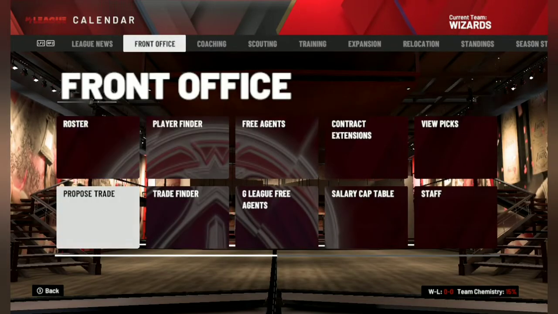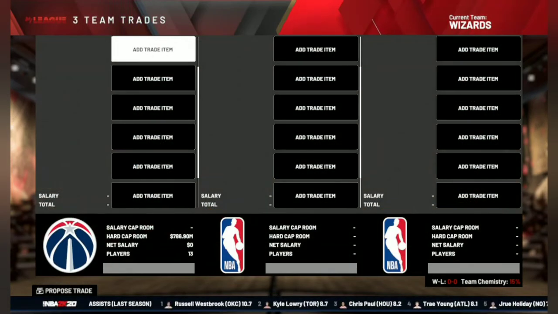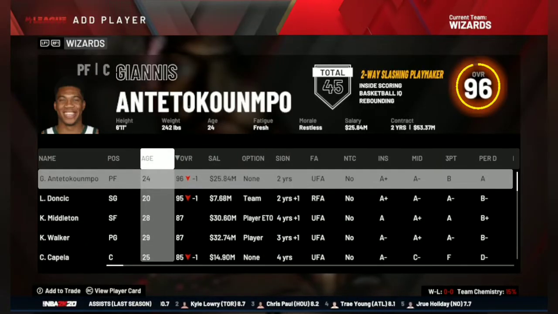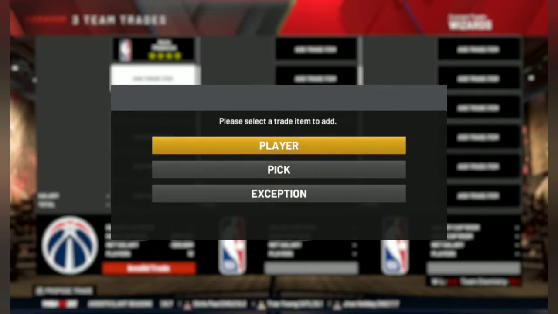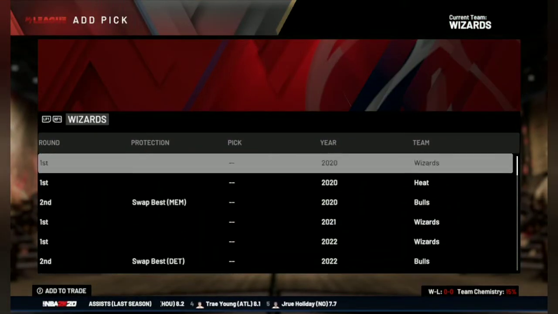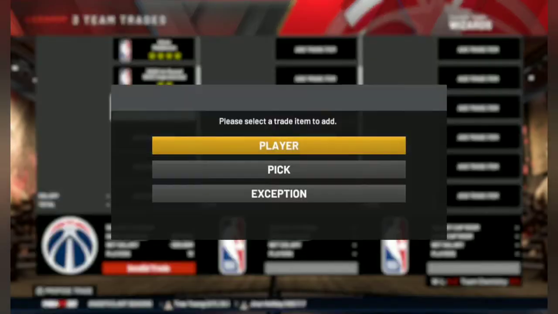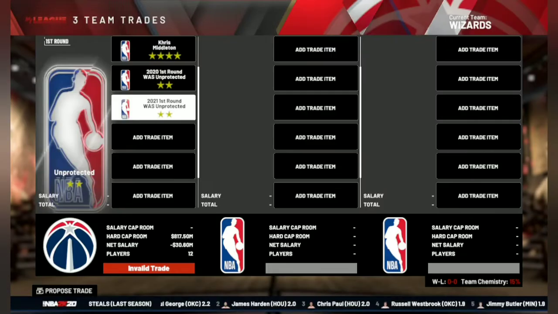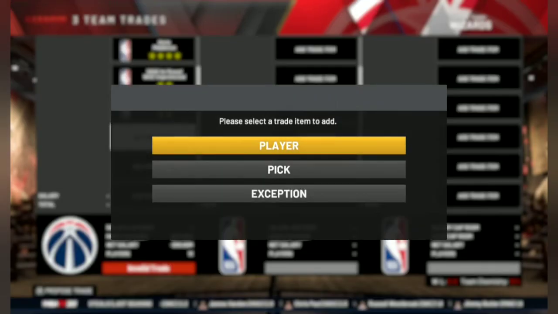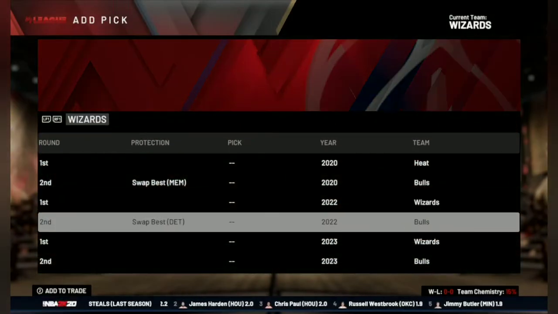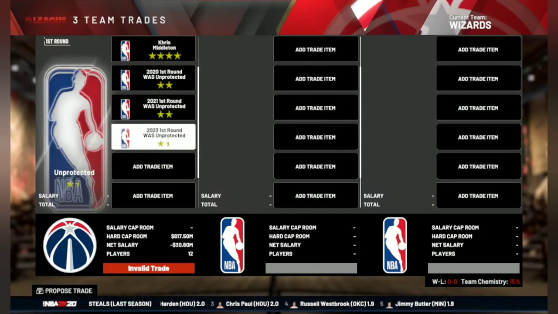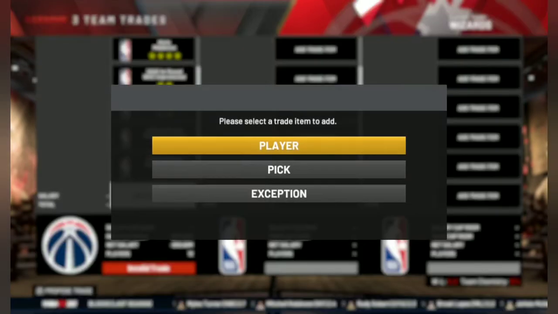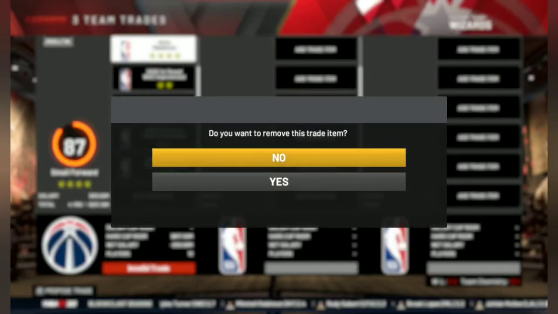Like probably a championship team, but still let's go in for some more. I was looking to go for a trade for James Harden, and for the first time I was successful in trading for James Harden in NBA 2K videos. I've added five first round picks plus Khris Middleton to get James Harden. This was the first time ever that I got successful in trading for James Harden, as he's normally untouchable in these videos, but five first round picks and Khris Middleton was good enough to get James Harden from the Houston Rockets.